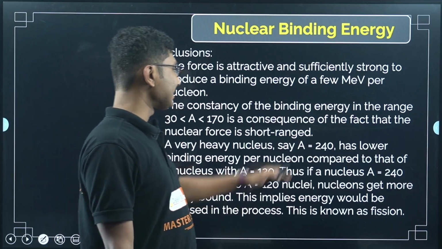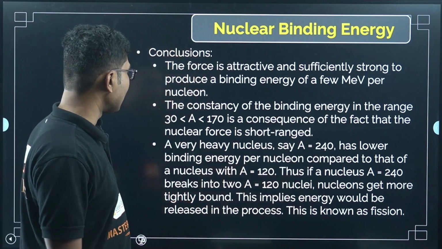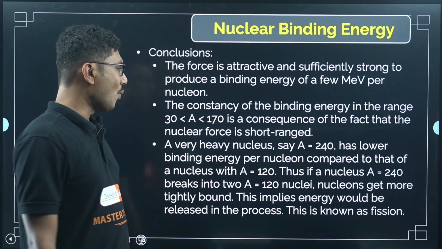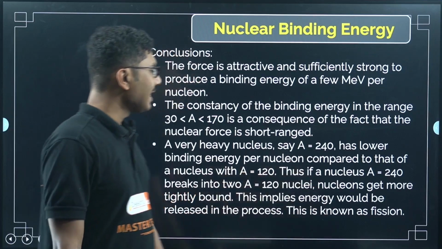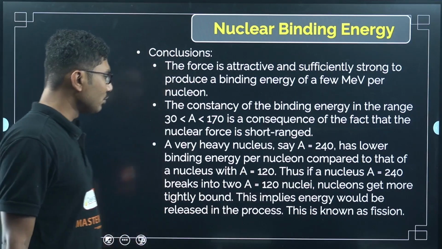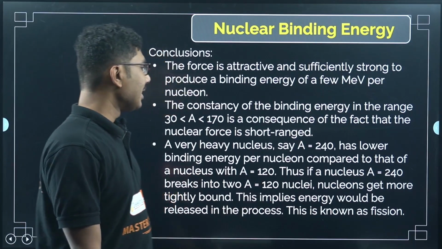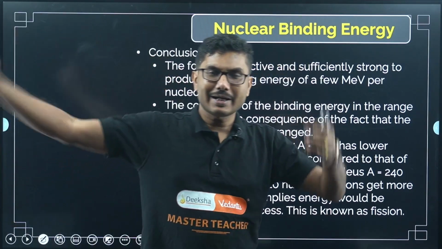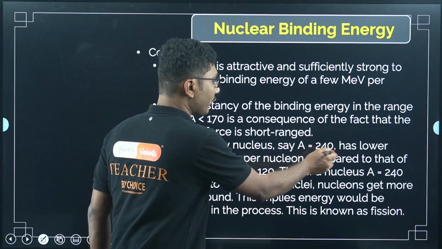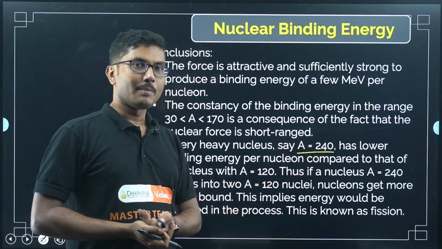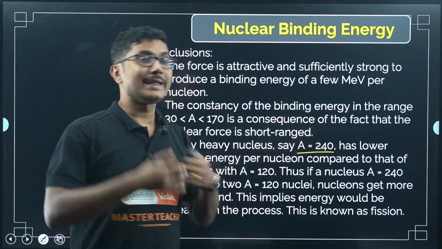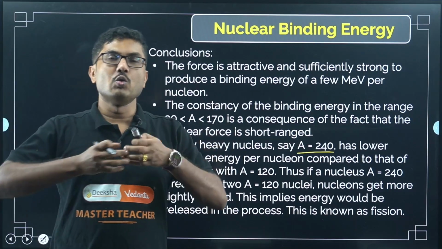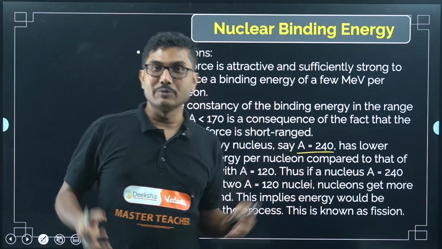A very heavy nucleus, say A equals 240, has a lower binding energy per nucleon compared to that of the nucleus with A equal to 120. Thus, if a nucleus A equals 240 breaks into two A equals 120 nuclei, the nucleus gets more tightly bound. So what is the meaning of that? Because higher mass number, say 240, has less binding energy per nucleon, right? Less binding energy means it is unstable in nature. So unstable in nature means it will break apart into two more closely packed nuclei, that is 120.